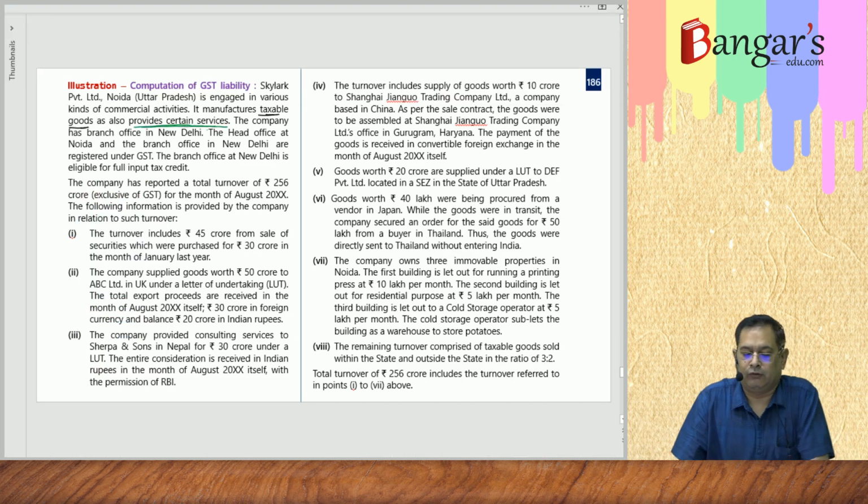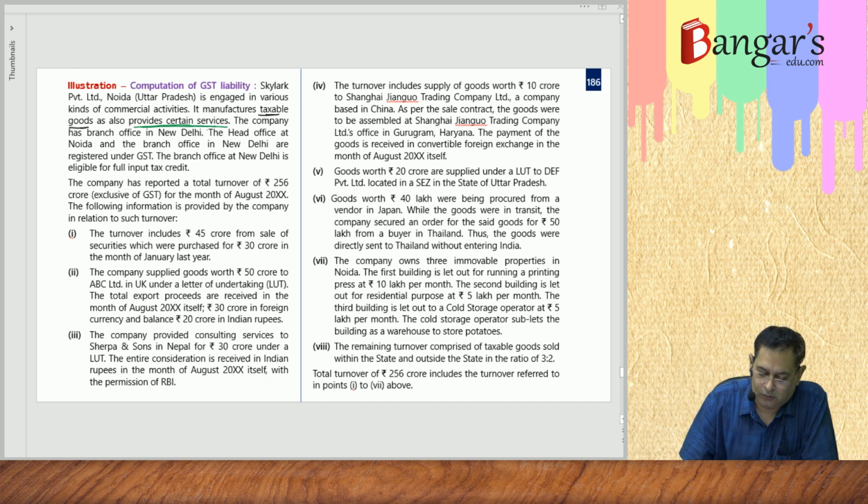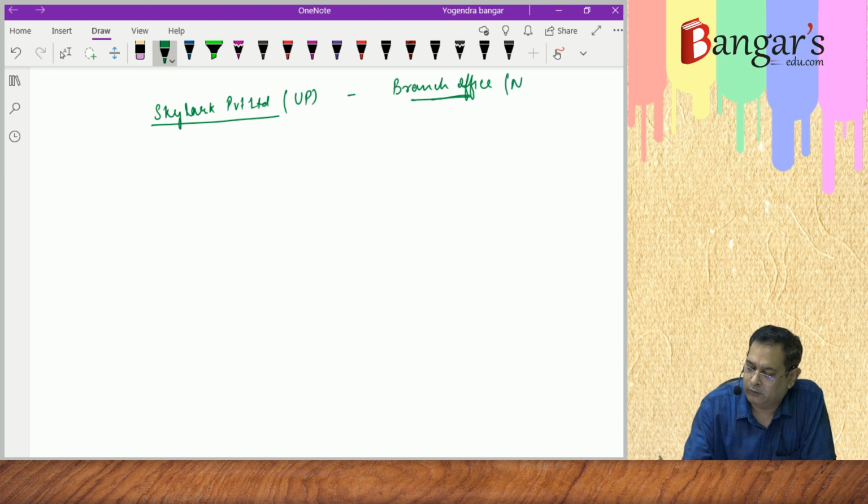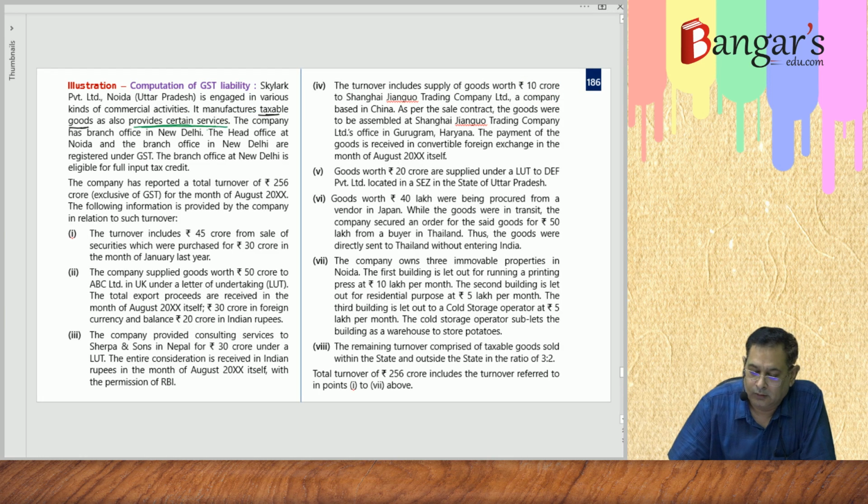The company has a branch office in New Delhi. Now, they are providing information that they are having a branch office, and this branch office is located in New Delhi.